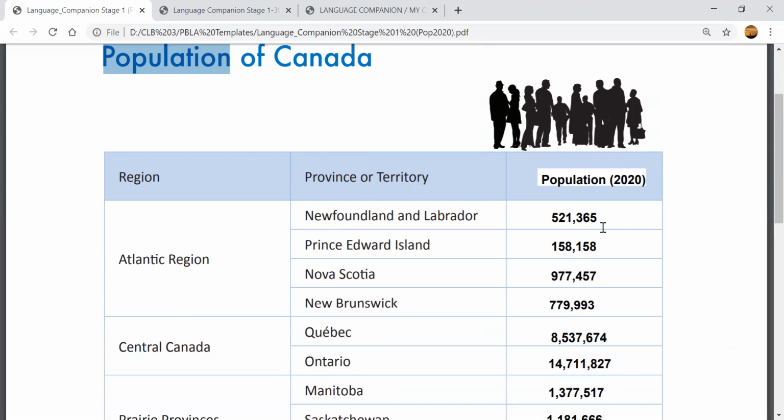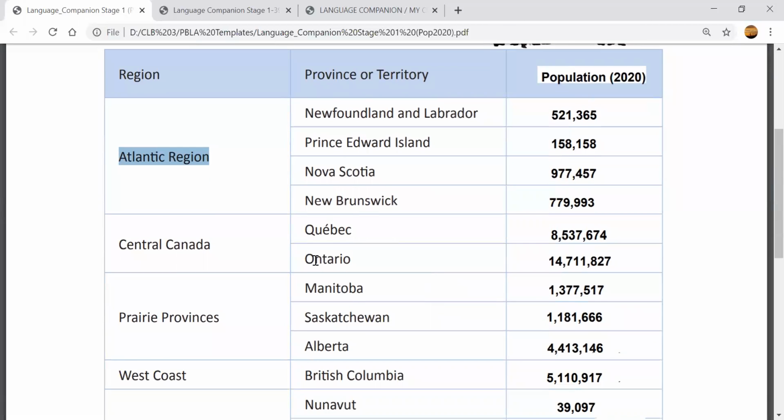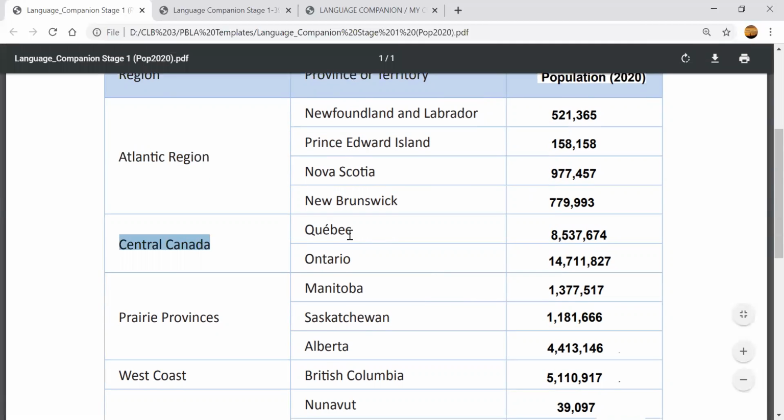So, do you remember that Canada has 5 regions? One region is called Atlantic region. And we have 4 provinces in the Atlantic region. We also have Central Canada, and there are how many provinces? 2. 1, 2.